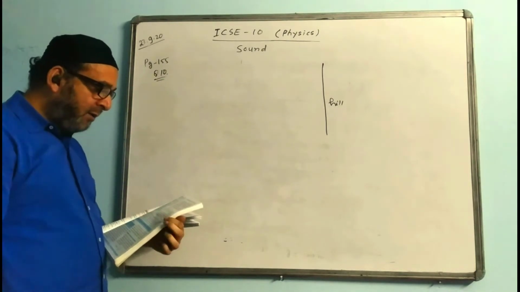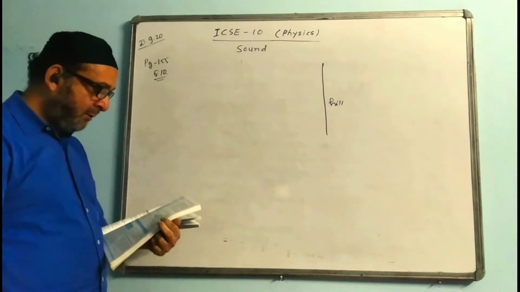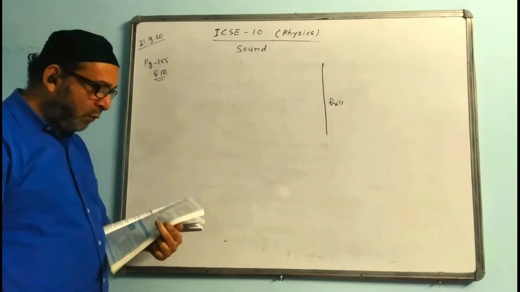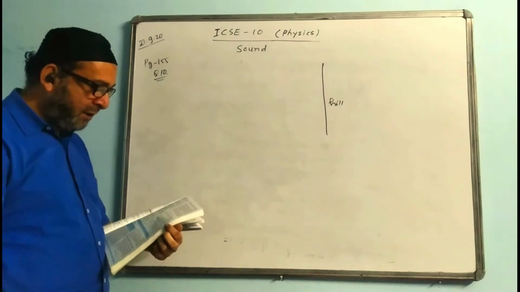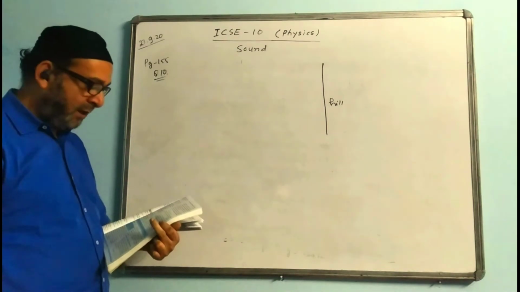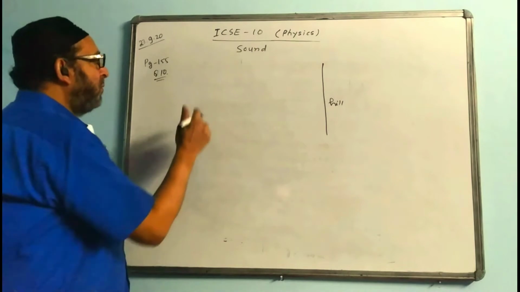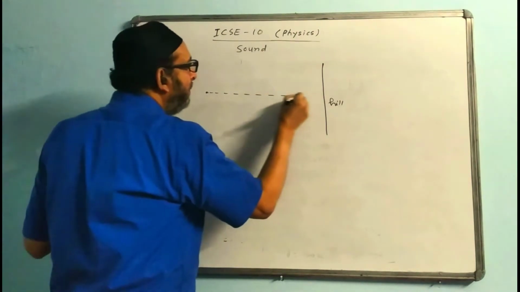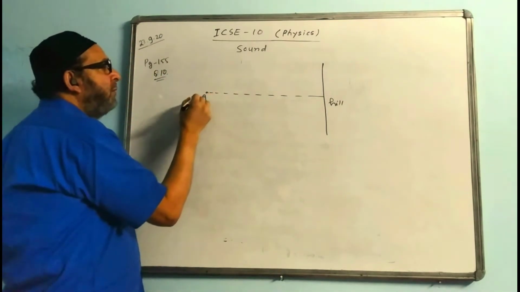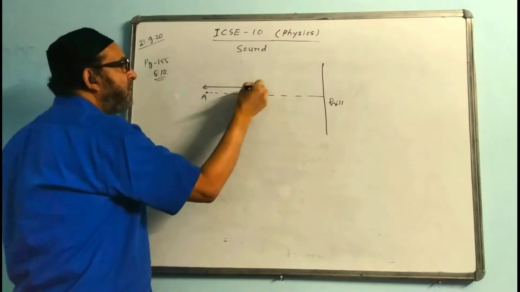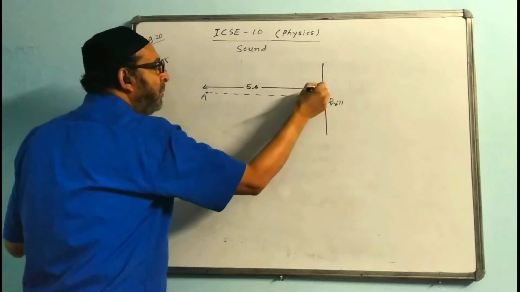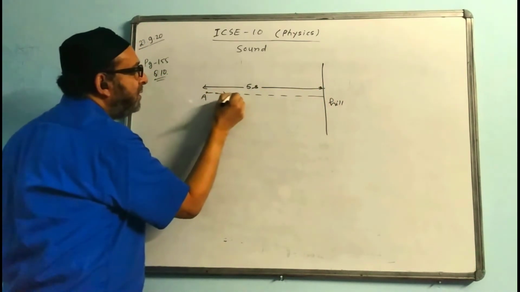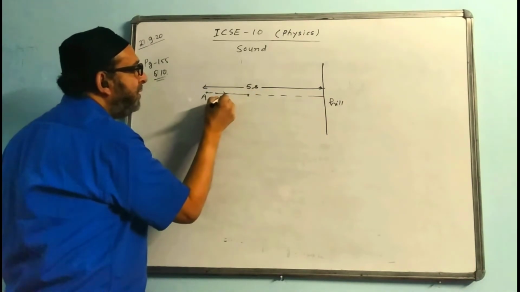A man fires a gun and hears its echo after 5 seconds. The man then moves 310 meters towards the hill and fires his gun again. This time he hears the echo after 3 seconds. Calculate the speed of sound. So we'll do that, easy. A man is standing here and firing a gun and hearing the echo in 5 seconds. Now the man is moving towards the hill, 310 meters he moves.